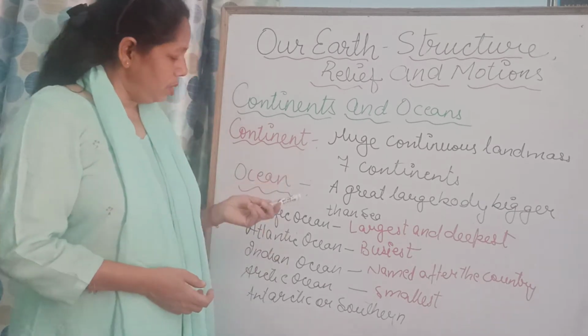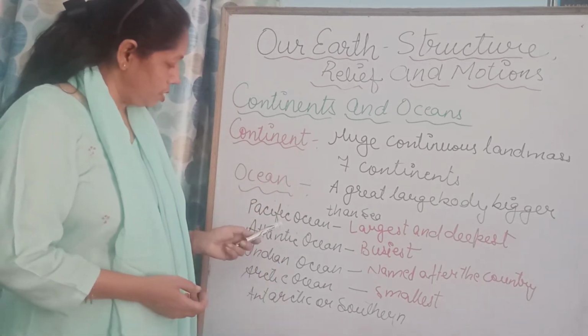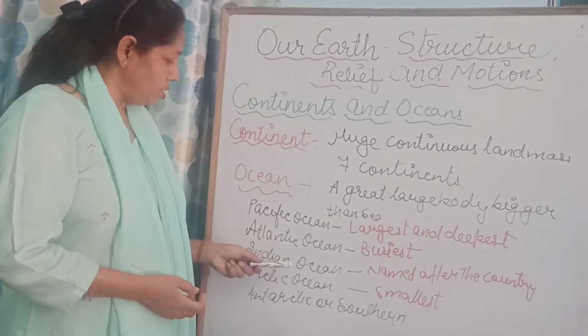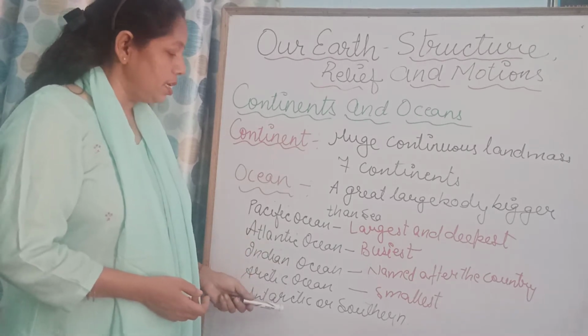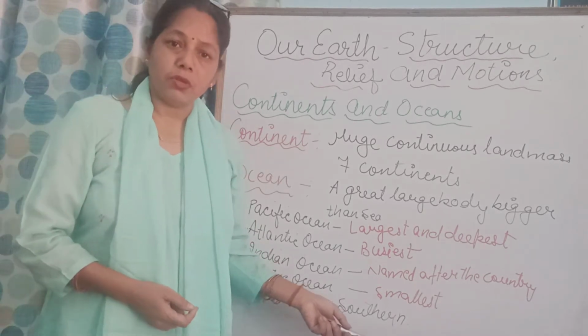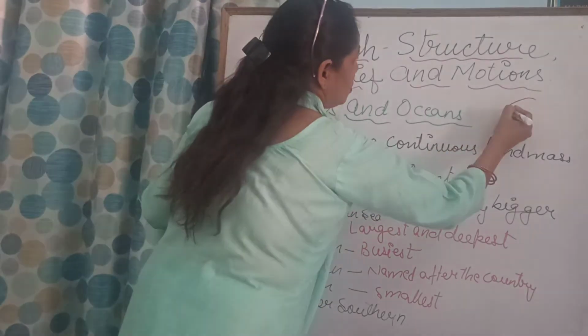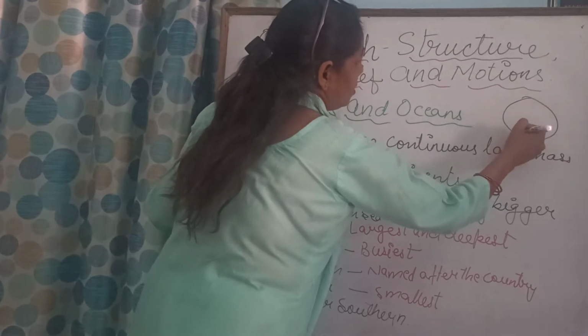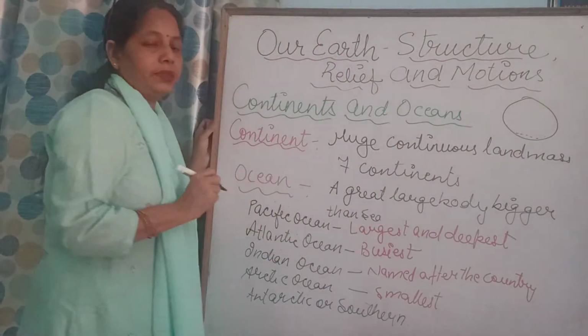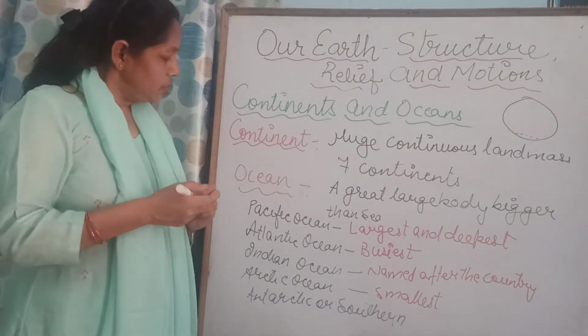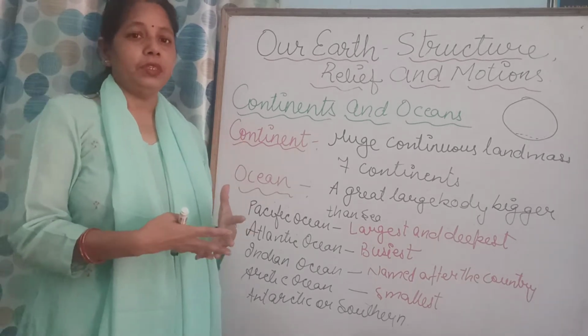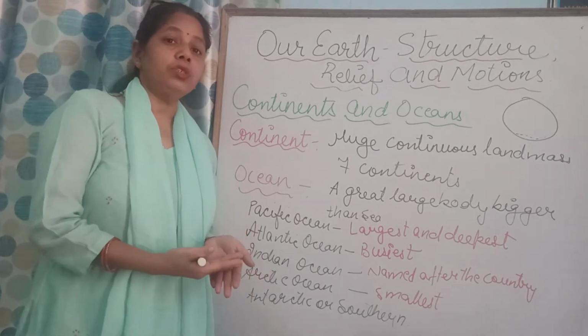And you know, we have 4 oceans: Pacific Ocean, Atlantic Ocean, Indian Ocean, Arctic Ocean, and the Antarctic, or we call it the Southern Ocean because it lies at the southern part. So when we talk about the Earth, this is the part where the Southern Ocean lies. Clear? So let us know about the special features of these oceans or how these oceans are known.